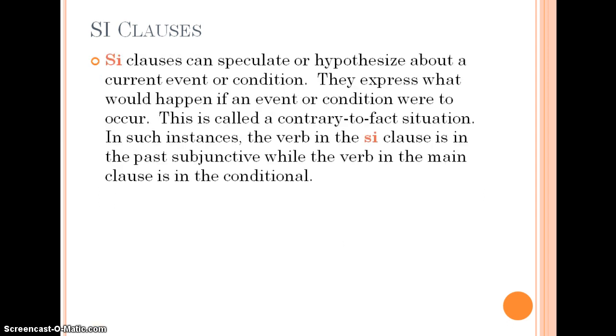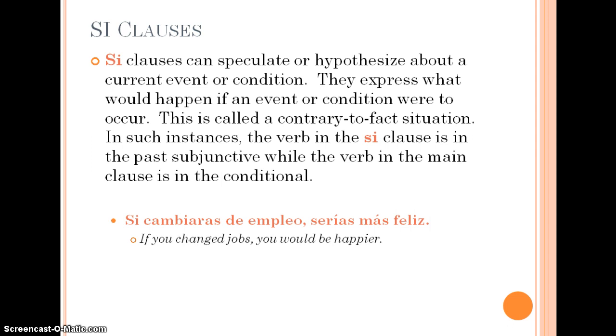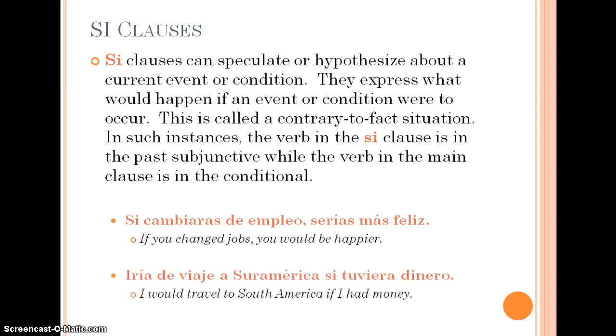We're going to start by looking at a current condition and or event. Si clauses can speculate or hypothesize about these situations. When they do this, they're expressing what would happen if an event or condition were to occur. We call these contrary to fact situations. And when we have this situation, the Si clause is in the past subjunctive and the main clause uses the conditional tense. A couple of examples. Si cambiaras de empleo, serías más feliz. Iría de viaje a Sudamérica si tuviera dinero.